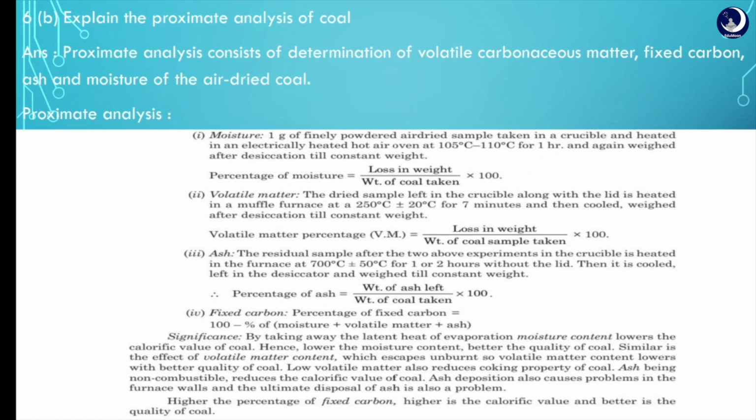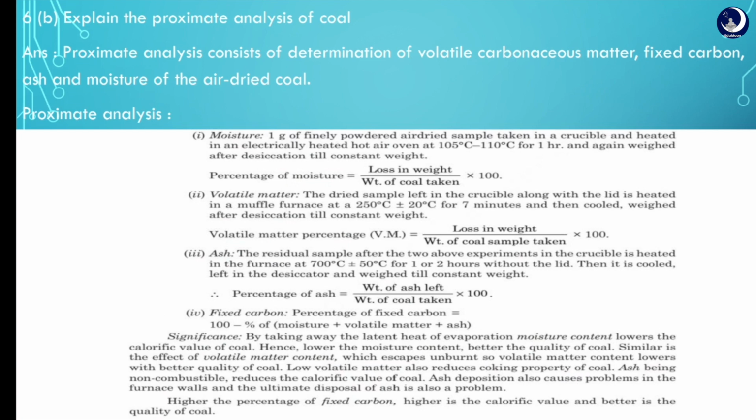Volatile matter: the process is described as below. In a muffle furnace we heat at 250 plus or minus 20 degrees Celsius for 7 minutes and then cool and weigh after desiccation till constant weight, and this is the formula to find the percentage of volatile matter. Ash: the residual sample we get by doing the above experiments is taken in a crucible and heated in the furnace at 700 plus or minus 50 degrees Celsius for 1 or 2 hours without the lid. Then it is cooled and left in the desiccator and weighed till constant weight.